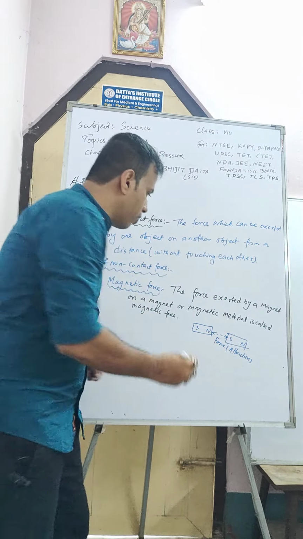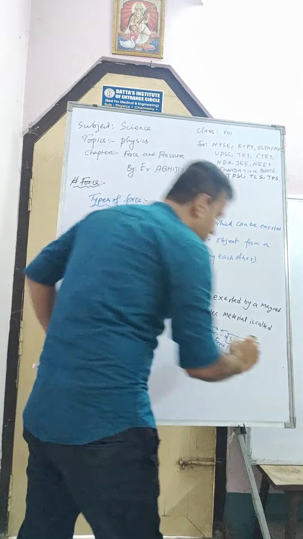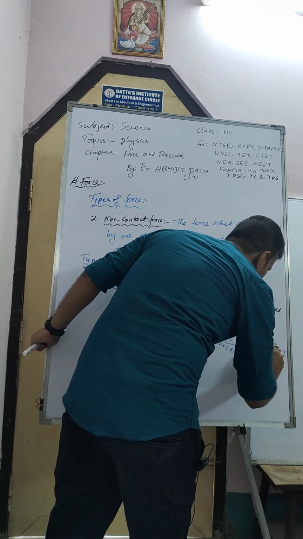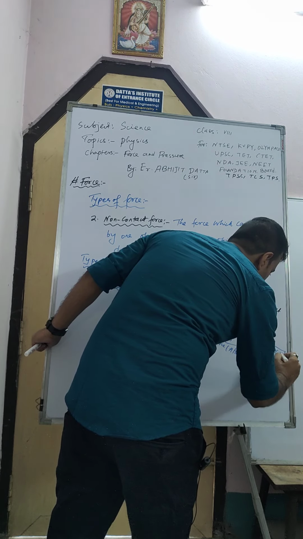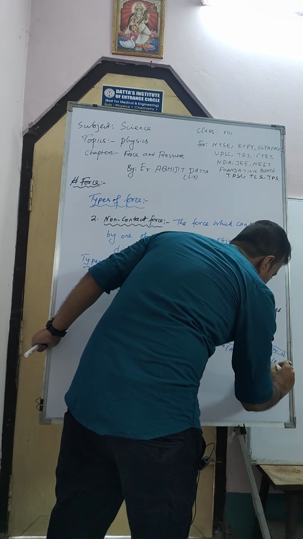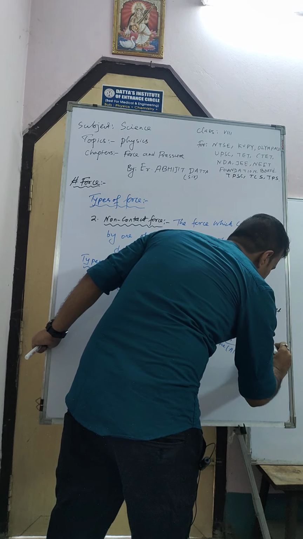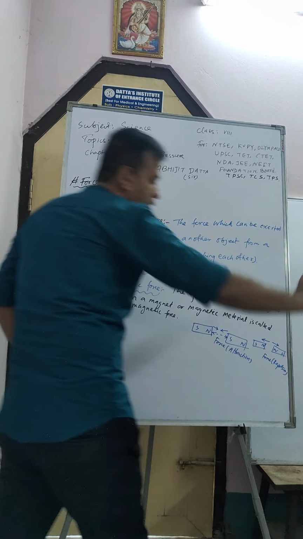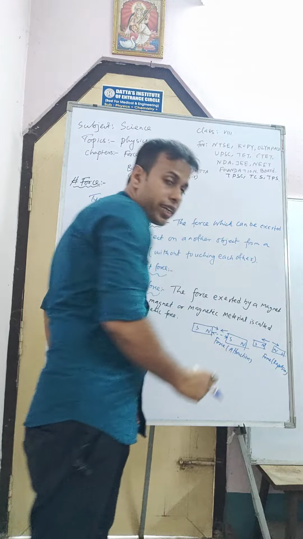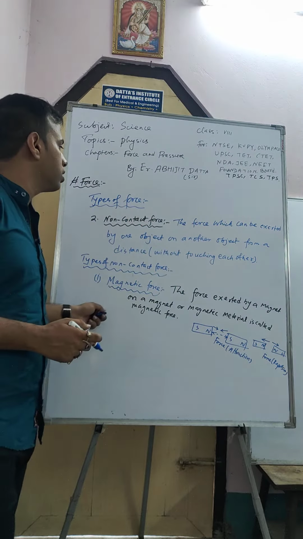If you take another magnet, with north pole here and also north pole there, and south here and south there, then in that case there will be a repulsion force. They will repel each other in that direction. There is a gap, there is no physical touching actually, yet force is applied. This force is known as magnetic force, and this is one kind of non-contact force.